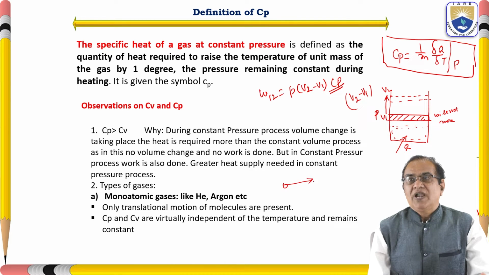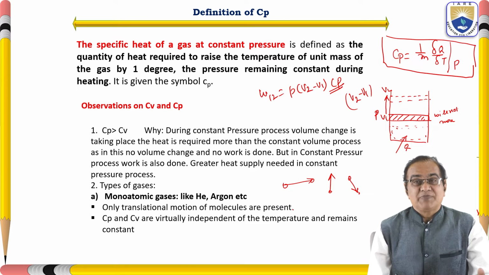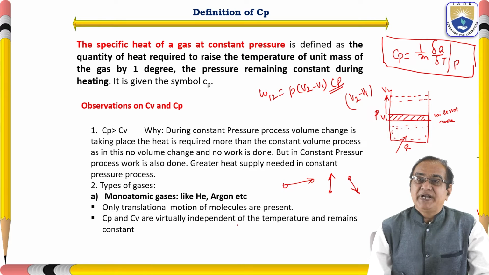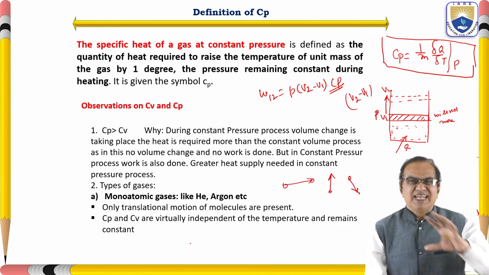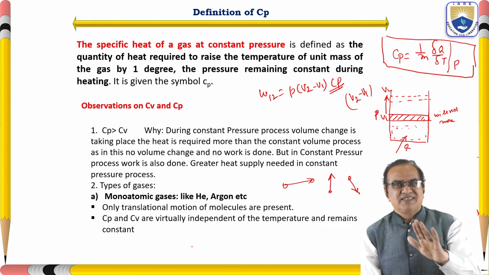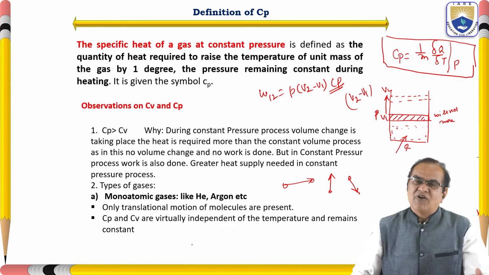Molecules will move like this, or from here to here. So only translational motion of molecules is present, and Cv and Cp both will remain constant. That is the first case.